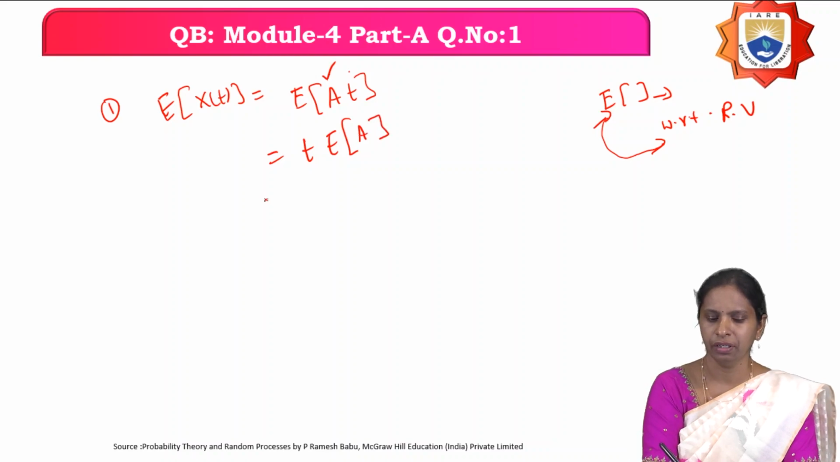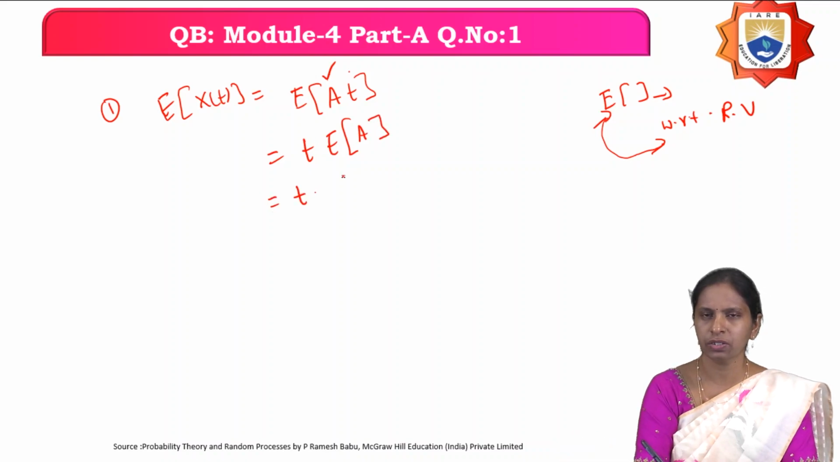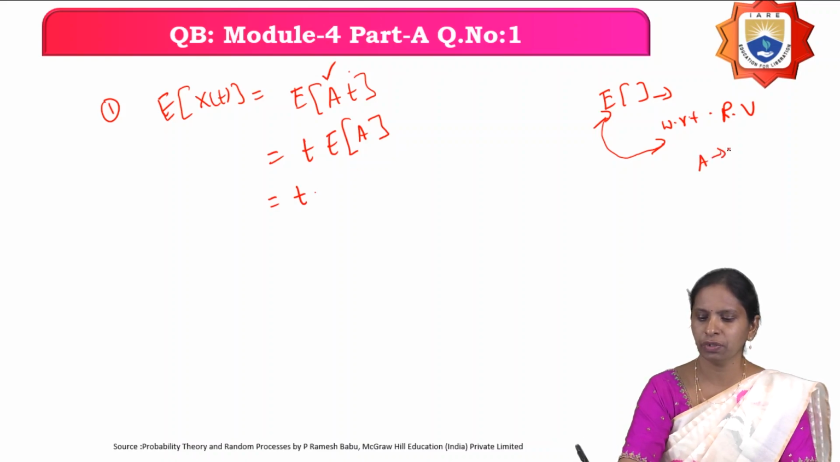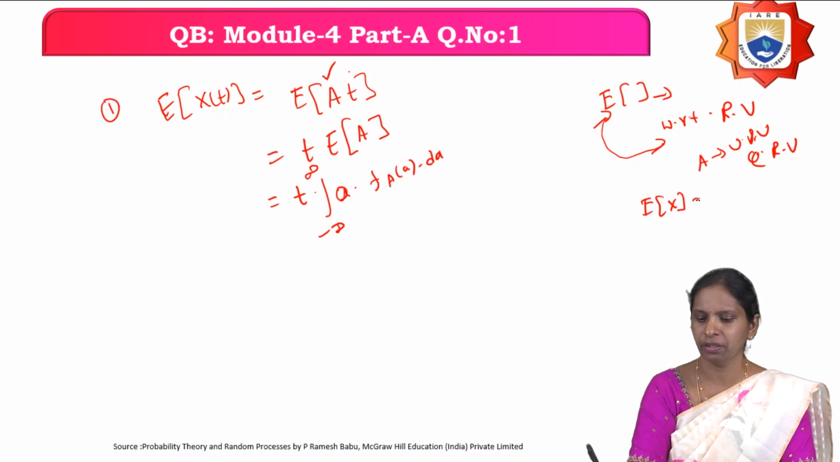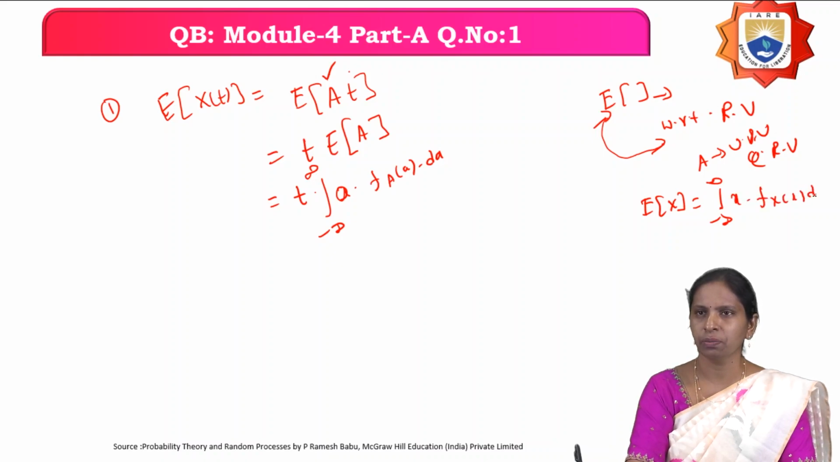So that equals t times E[A]. What is the expectation of A? Here A is a uniform random variable, which is a continuous random variable. For a continuous random variable, E[A] is the integral from minus infinity to infinity of a times f_A(a) da. Because the expectation of X for a continuous random variable is the integral of x f_X(x) dx, here in place of x we have A. For a discrete random variable, in place of integration, you take summation.